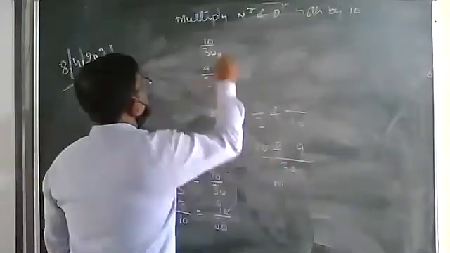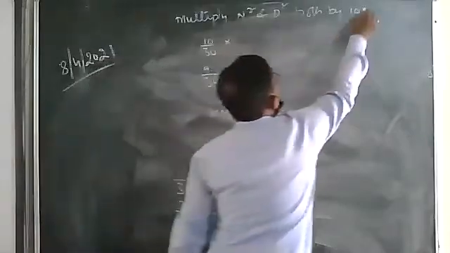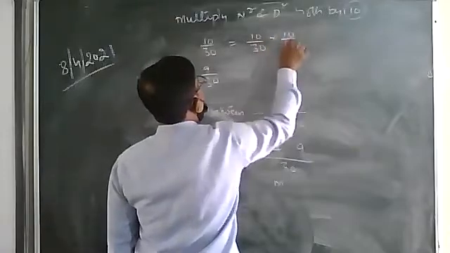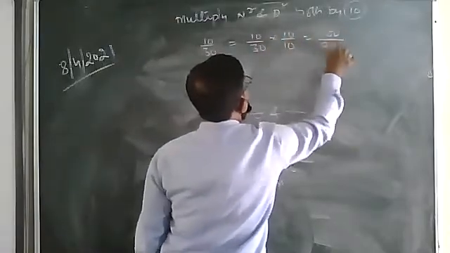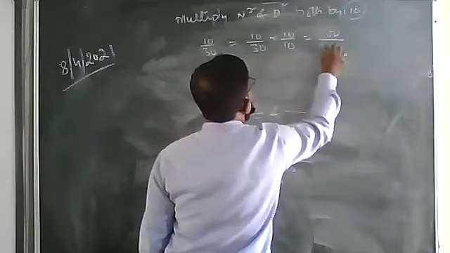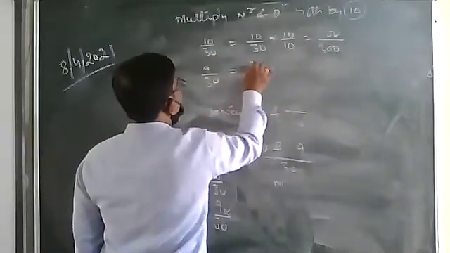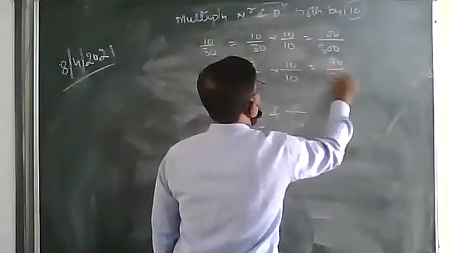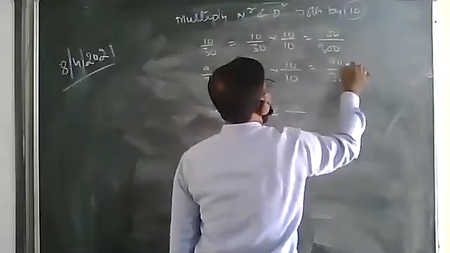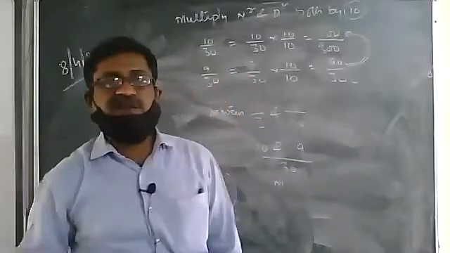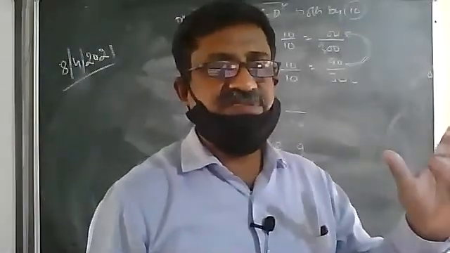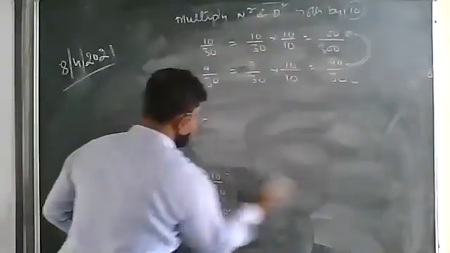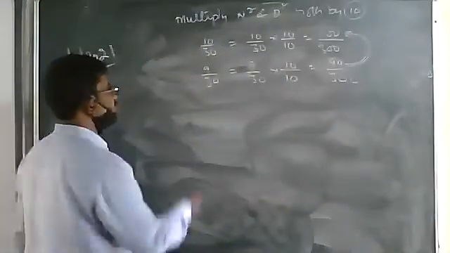Multiply both numerator and denominator of 9 upon 30 by the same number, that is 10. 10 upon 30 into 10 upon 10 becomes 100 upon 300, since 30 times 10 is 300. And when you multiply 9 upon 30 by 10 upon 10, we got 90 upon 300. Between 90 and 100 we got 9 numbers and we require only 5 numbers. So we find any 5 numbers from these.